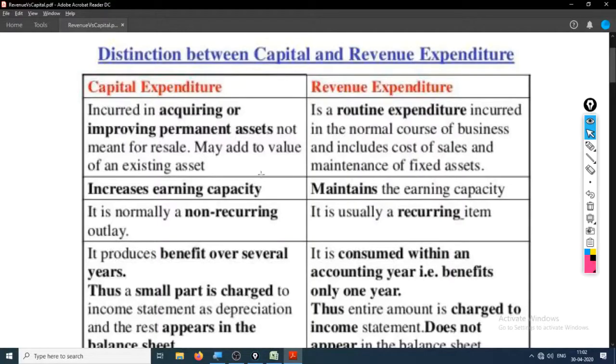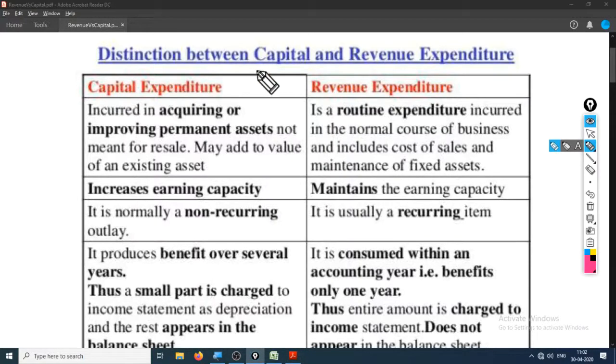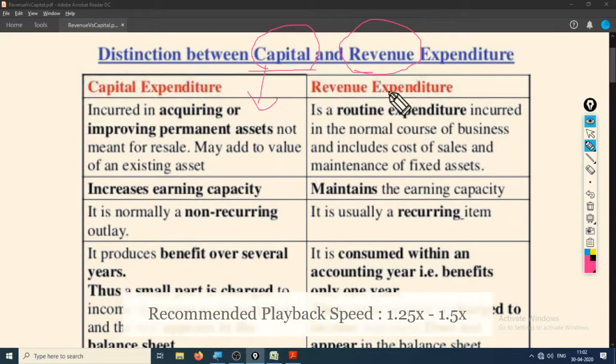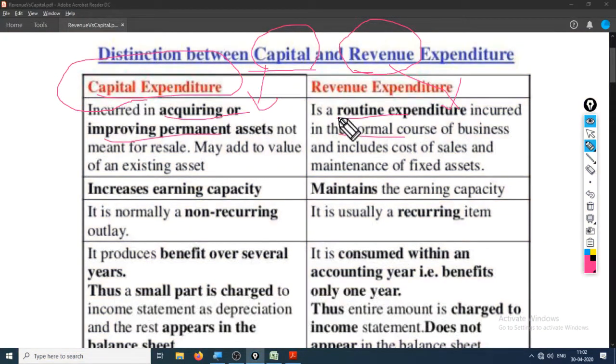Hi, welcome back. And today we are going to study these two important concepts right here, that is capital expenditure and the other one is revenue expenditure. As the name suggests, capital looks like a very heavy name, and revenue looks very light. Let's see what the differences between these two are and how we can use them in the case of a fixed asset.